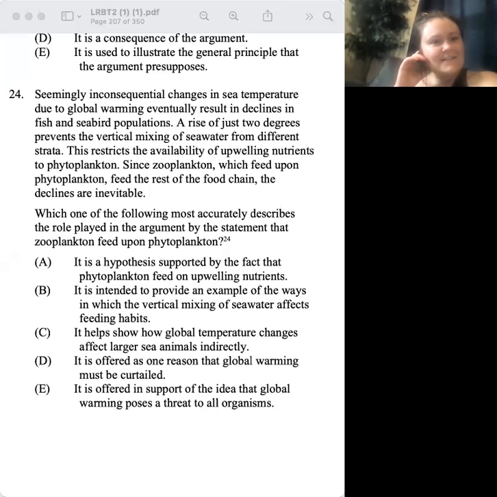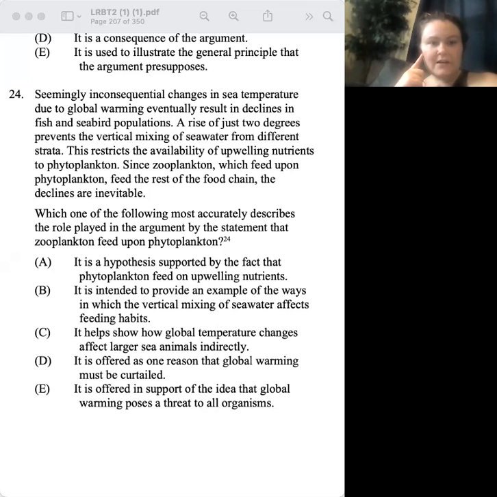Seemingly inconsequential changes in sea temperature due to global warming eventually result in declines in fish and seabird populations. So we're saying inconsequential changes in the sea temperature actually result in the decline of fish and seabird populations. A rise of just 2 degrees prevents the vertical mixing of seawater from different strata. So we're saying whatever this is can't mix.